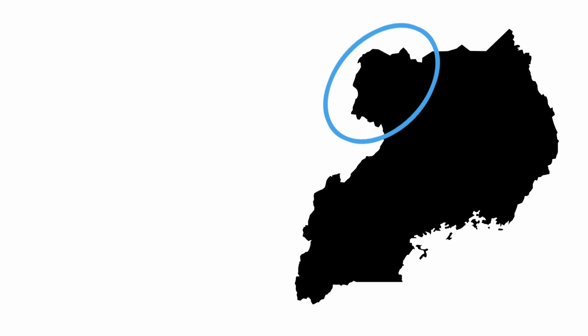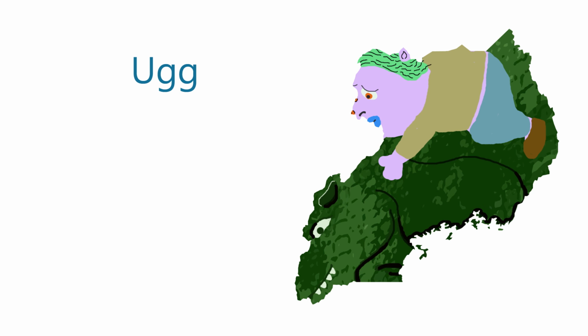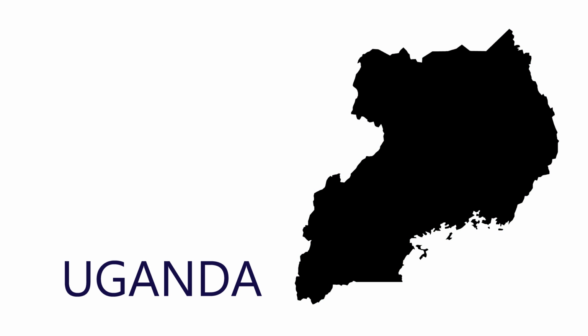Here I imagine another mythical creature. I'm going to imagine a guy named Ugg, for obvious reasons. And he's riding on some other creature. It could be a dragon, it could be a griffin. We're not exactly sure what it is. So it's Ugg and, which helps us remember Uganda. So again, when we see this guy riding on the back of a dragon or griffin, we remember Uganda.